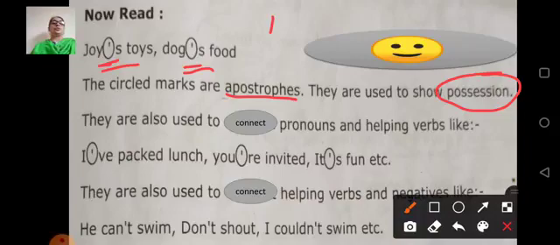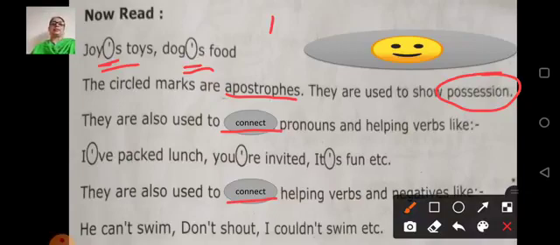They are also used to connect pronouns and helping verbs. In the book you can see here, instead of connect, contract is written. So you just make a correction over there, cut that word and write connect.